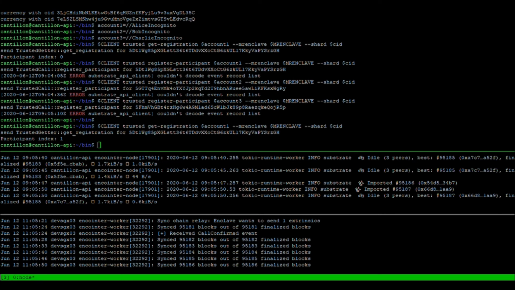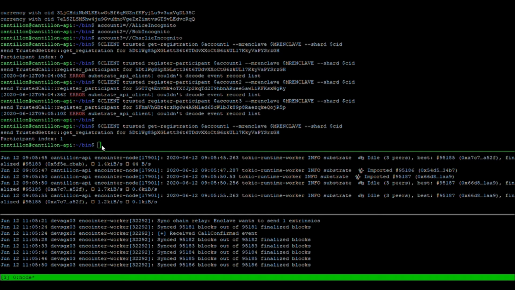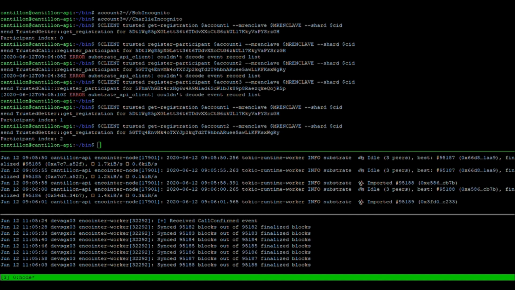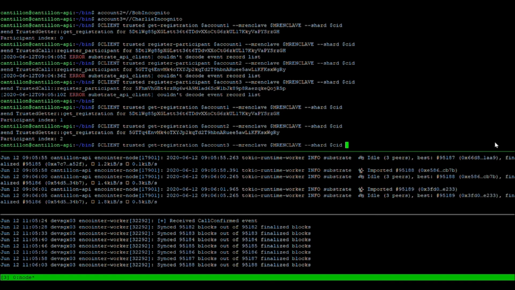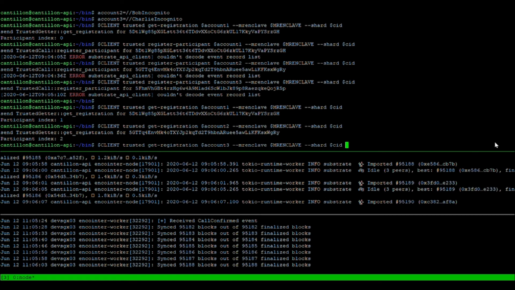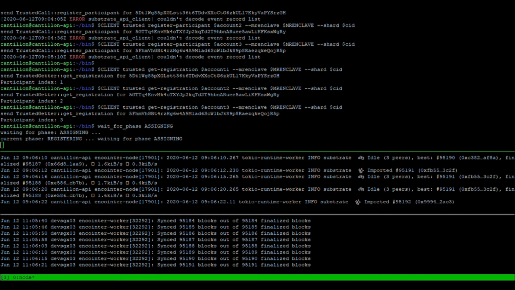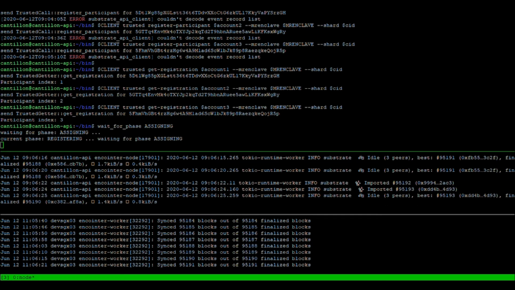Okay, so now we can indeed query that the registration was successful. We have index 1 for account 1, index 2 for account 2, and index 3 for account 3.